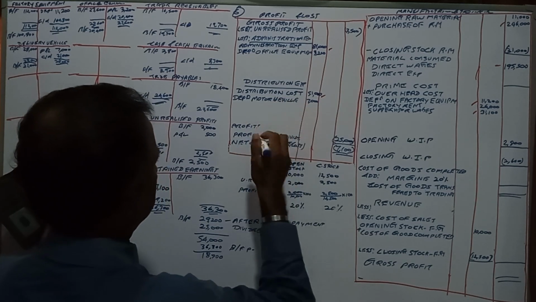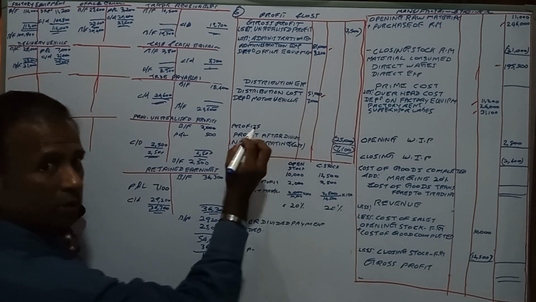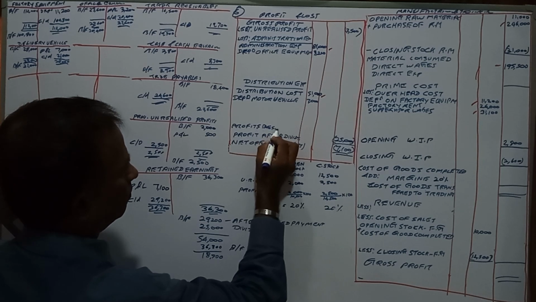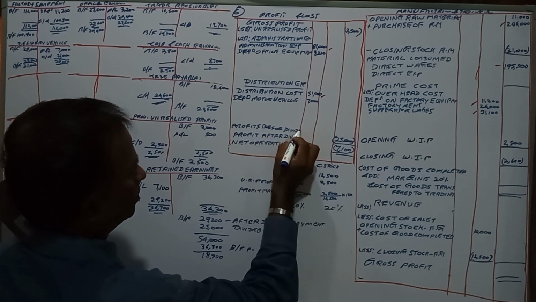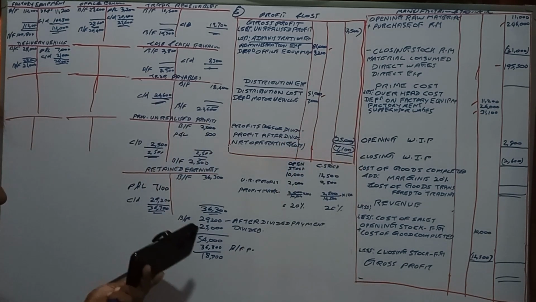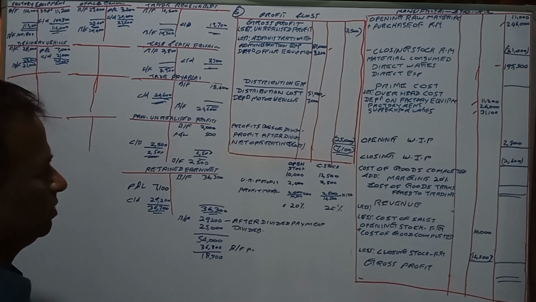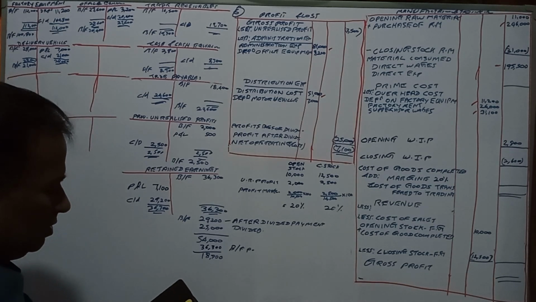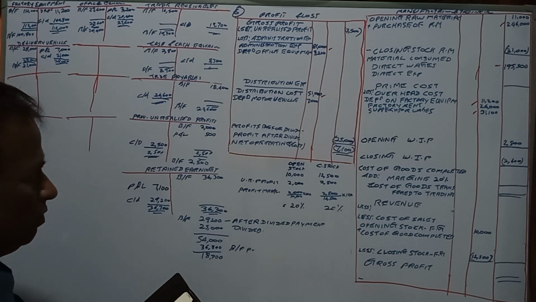If you are paying 25,000, you are incurring a loss of 7,100.